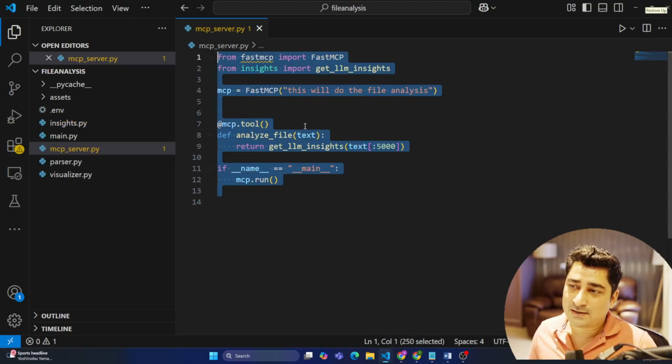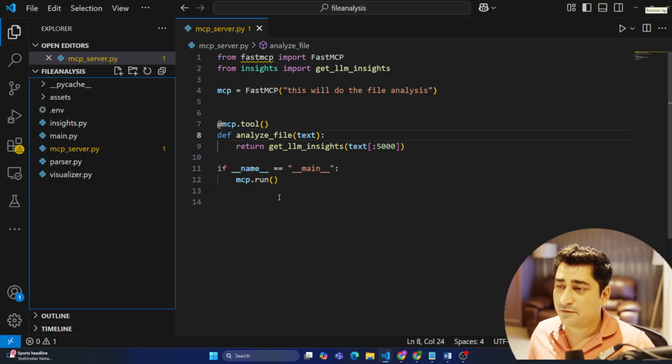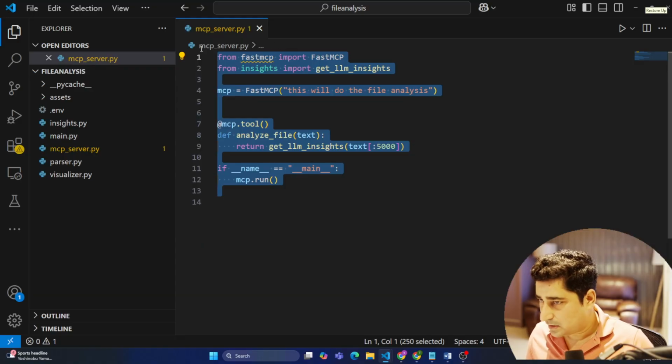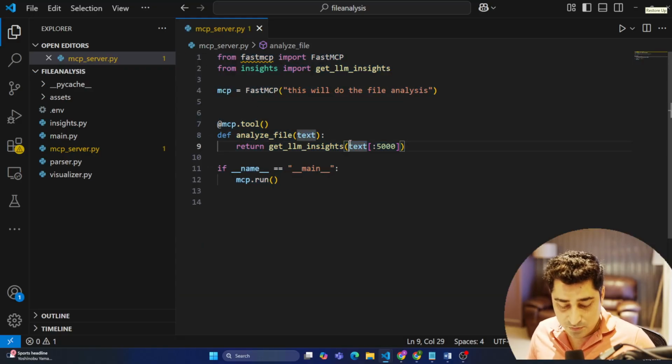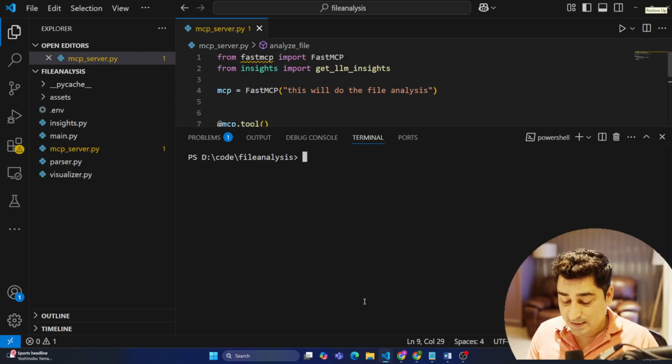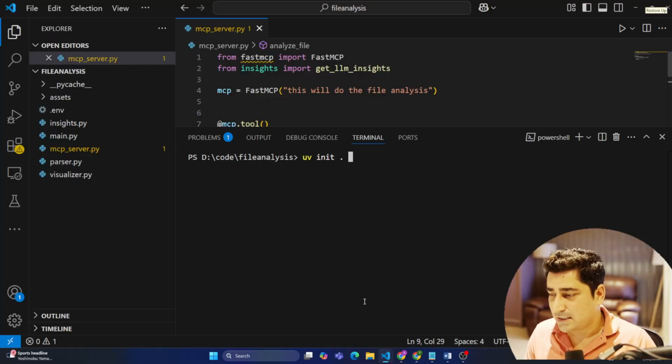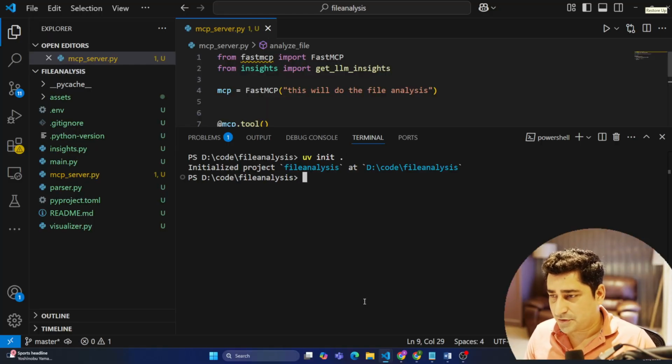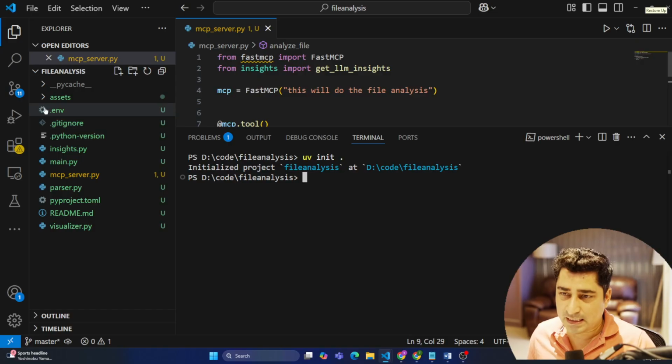We have to do a setup for the MCP, because without setup this is not going to run. For the setup, I can clear my screen and write uv init. uv is a package manager. uv init . means initialize the entire directory. Here you will be able to see that it has created some additional files.